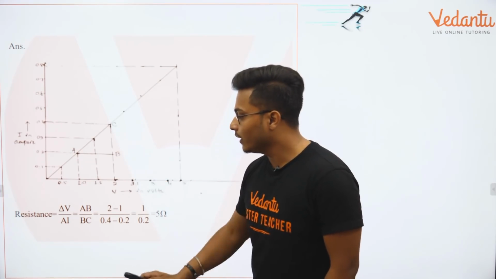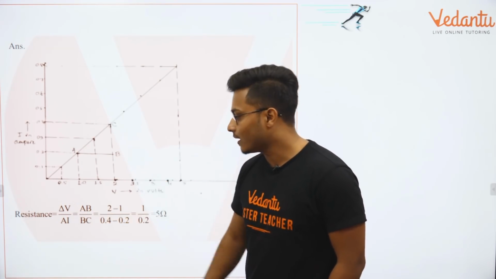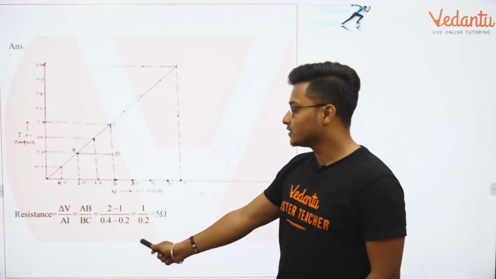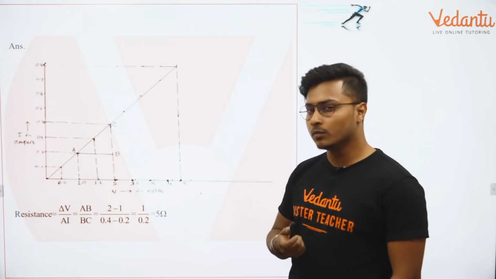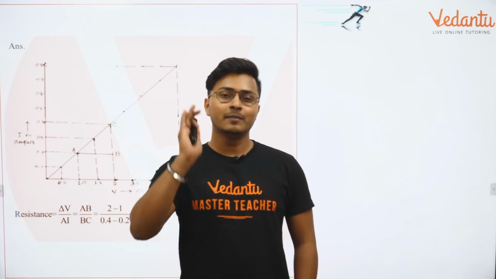They have taken some common point and they have written distance is equal to delta V by delta I, AB by AC, which is 2 minus 1 by 0.0. यहाँ पे कुछ और पॉइंट्स लिए उन्होंने, हमने कुछ और पॉइंट्स लिए, सब में आपको आंसर 5 ohms ही मिलेगा. ठीक है, सिंपल सी बात है गाइस.